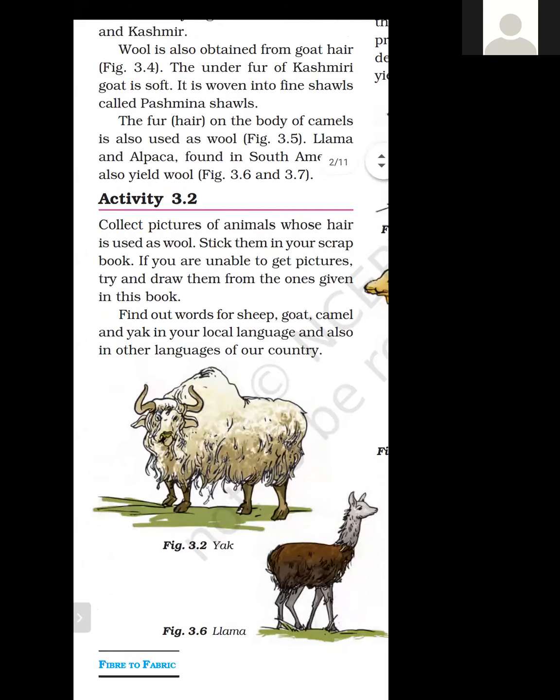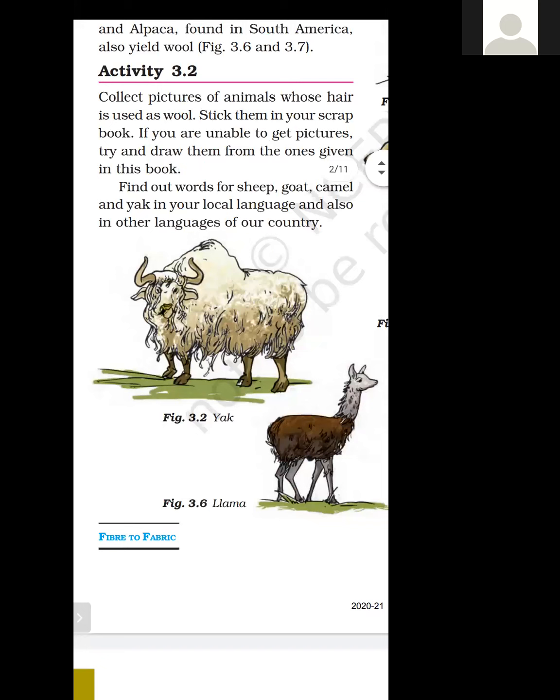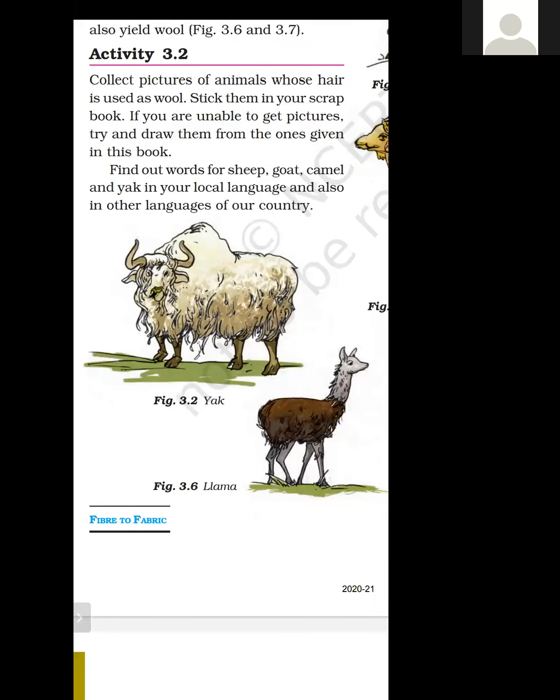So let us do activity 3.2. Collect pictures of the animals whose hair is used as wool, and stick them in your scrapbook.